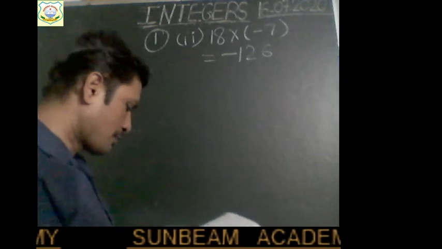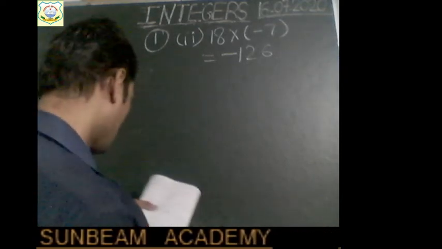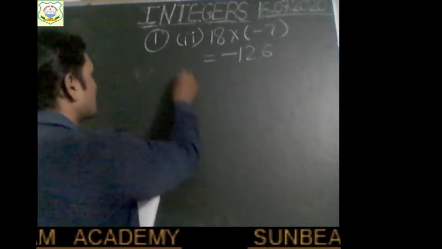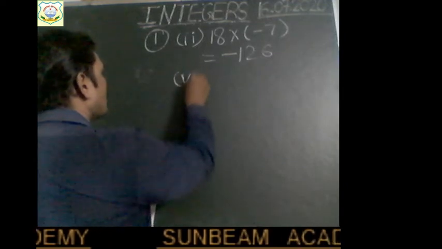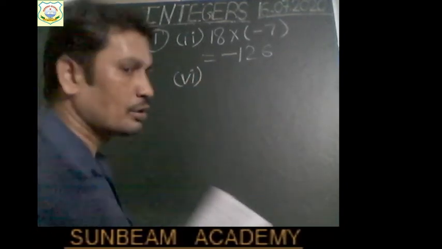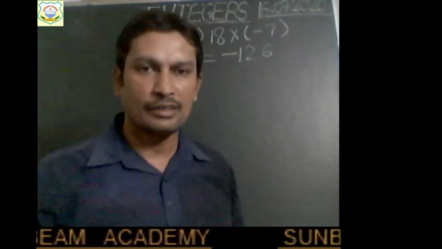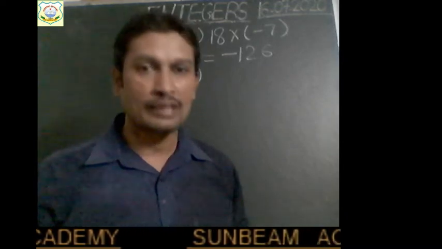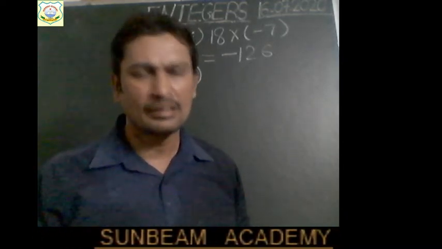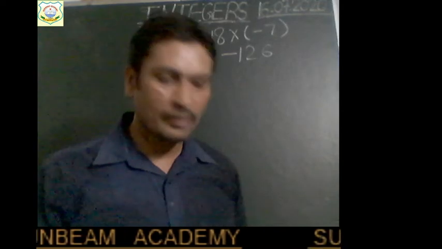Let me solve some other parts of the same question, children. Suppose I have to multiply the sixth part. Whatever part I am not solving, that is for your homework. You have to try this question by yourself. I think this is very easy. You can solve this. If you have understood how to change the sign, you can easily multiply. Right, children?